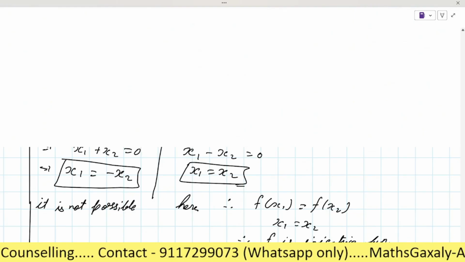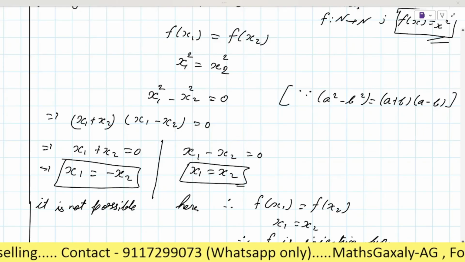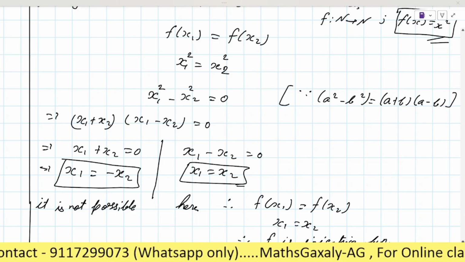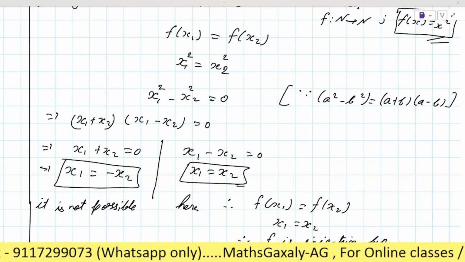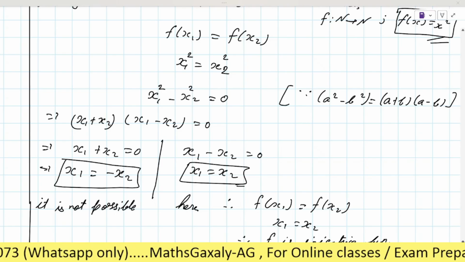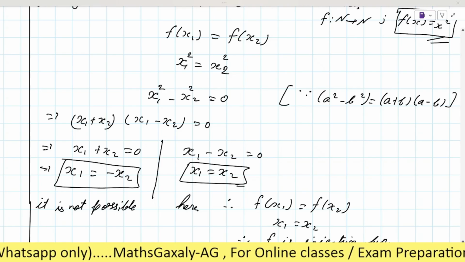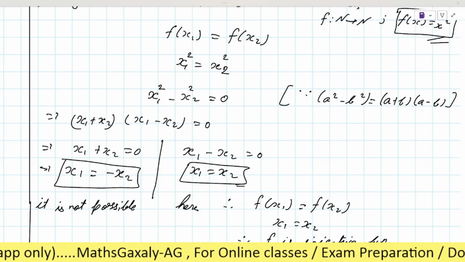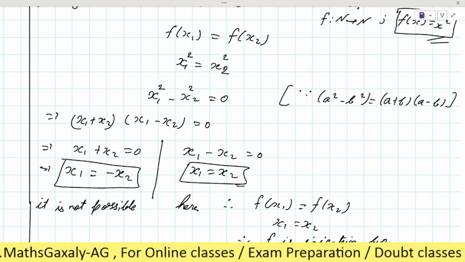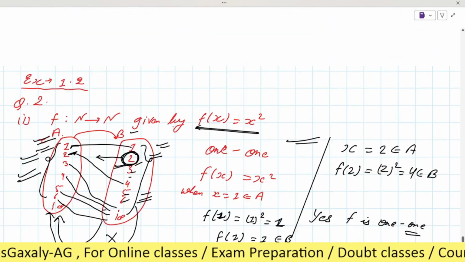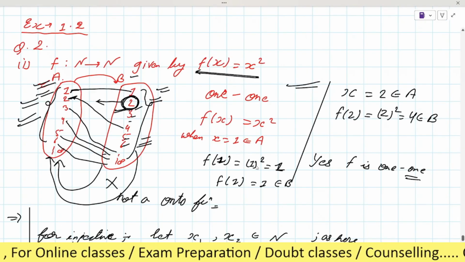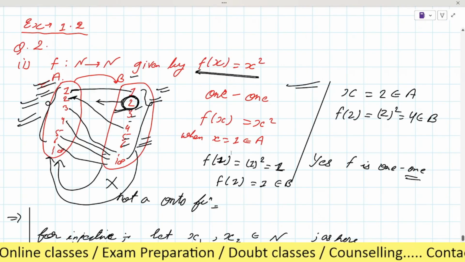Is it clear? So you can solve now. Now you have to practice the questions of exercise 1.2. And if there is any doubt, I will discuss it in the next class. So first note down all of it from here. See the question. This is the question. This is the pictorial explanation. If you want to note it down, you can, but no need.